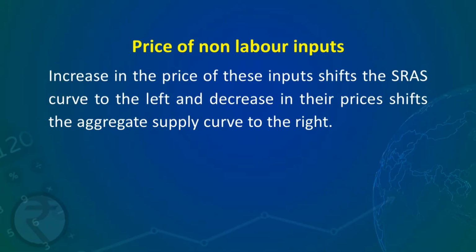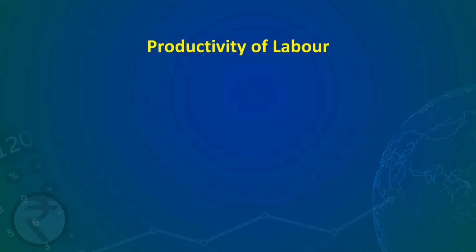But on the other hand, if the prices of these inputs decline, then what happens? Then the profit per unit will rise and producers would like to produce more and aggregate supply will rise, leading to the shifting of the aggregate supply curve to the right. Thus we see that even the change in the price of non-labor inputs can bring a shift in the aggregate supply curve.